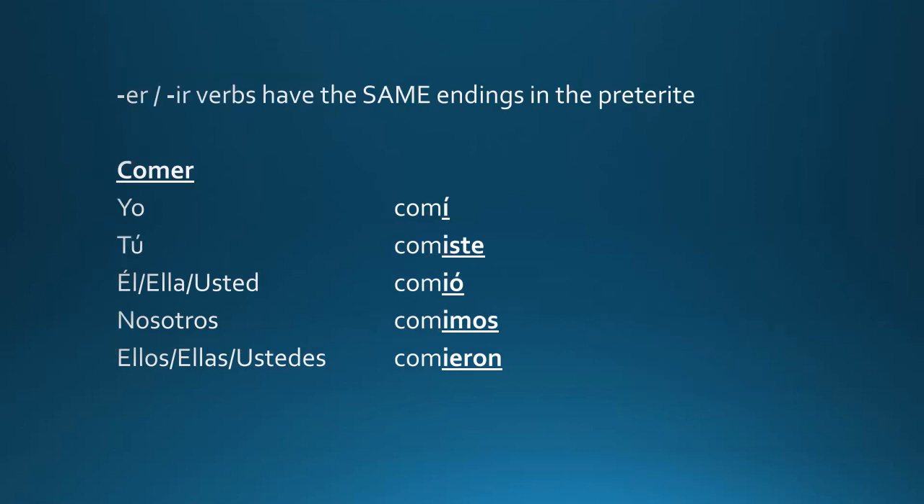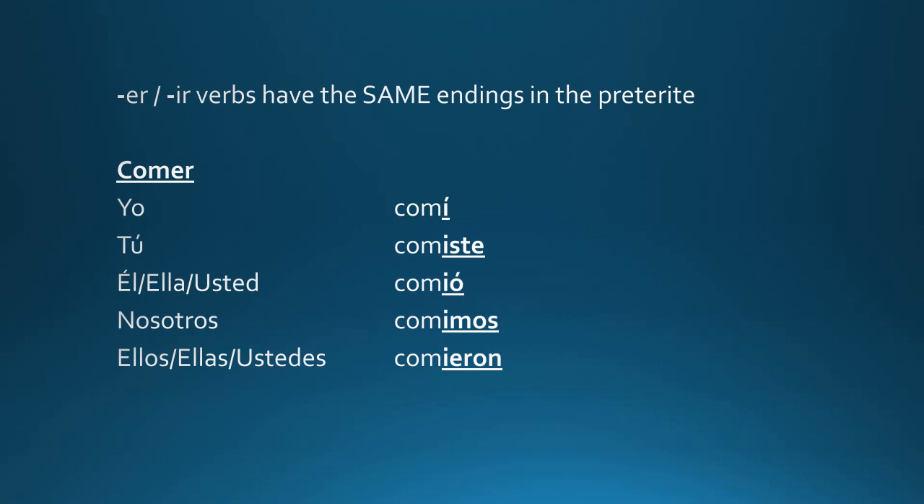So the really nice thing about the preterite is that ER and IR verbs actually have the same endings in the preterite. So in the present tense, the ER and IR verbs, their endings are pretty similar. But in the preterite tense, ER and IR verbs have identical endings. So that really does come in handy. So for any regular ER verbs, this is going to be what the endings would look like. So for the verb comer, yo comí, tú